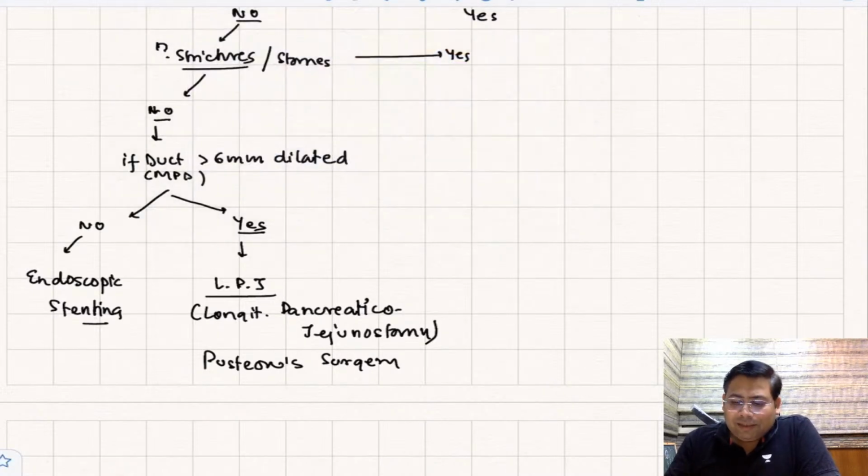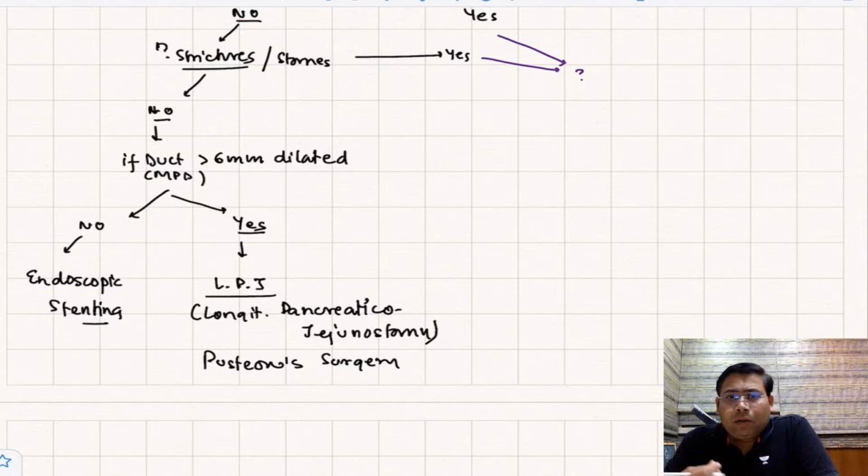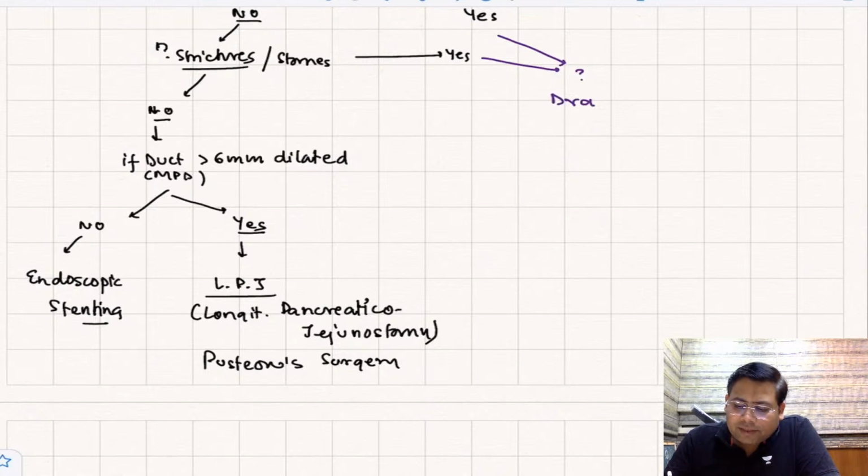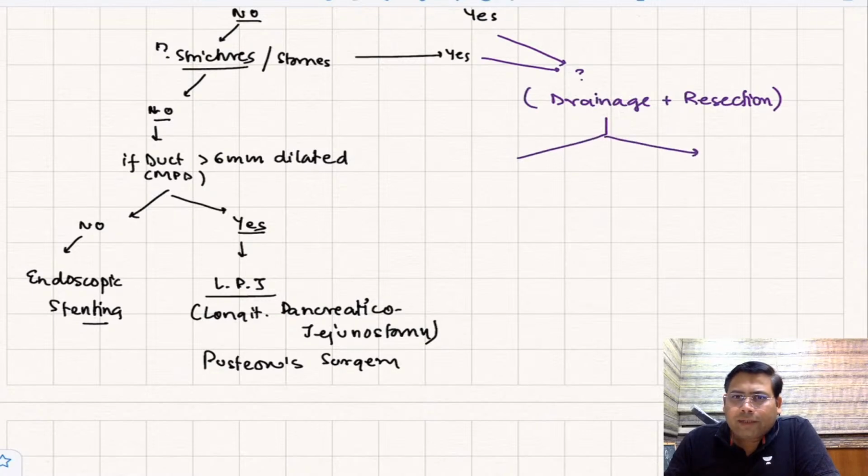Now, if the duct is dilated and the head of the pancreas is having a mass, or there are strictures and stones, then there are two procedures that we have. What are the procedures? Drainage, and along with that you might have a resection. So drainage plus resection procedures are done. Now when we talk about drainage with resection, there are two kinds. One is duodenum sacrificing, where you can sacrifice the duodenum.